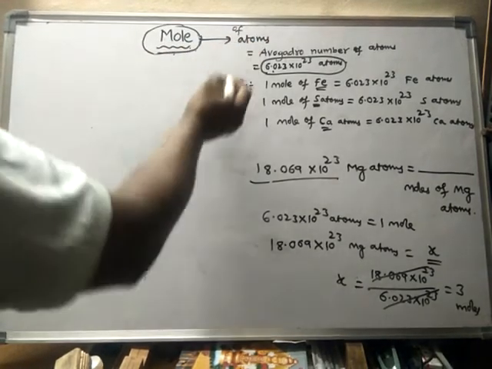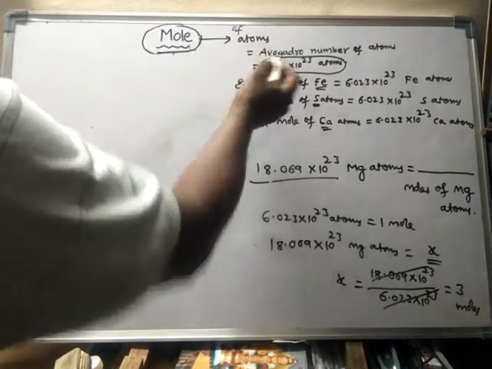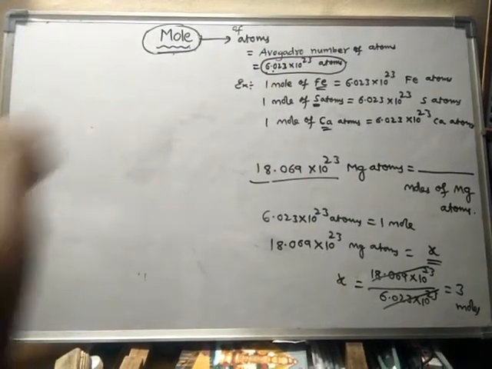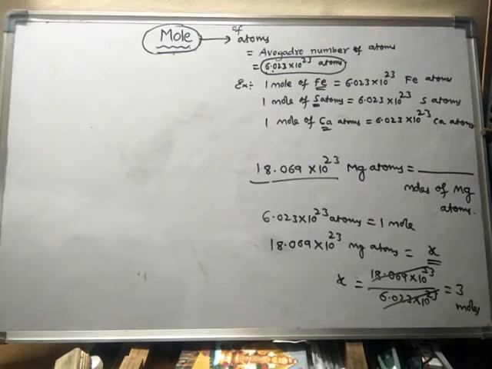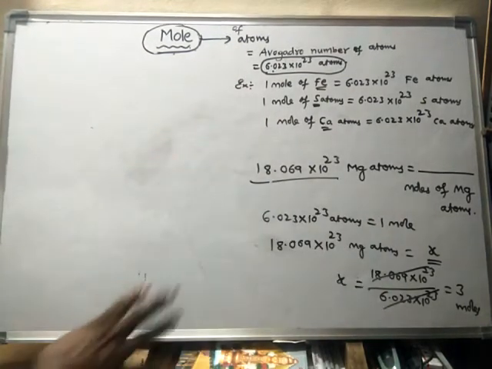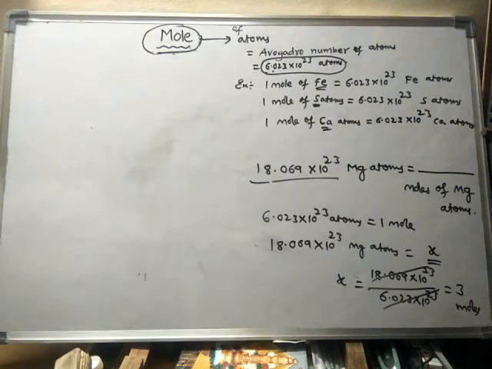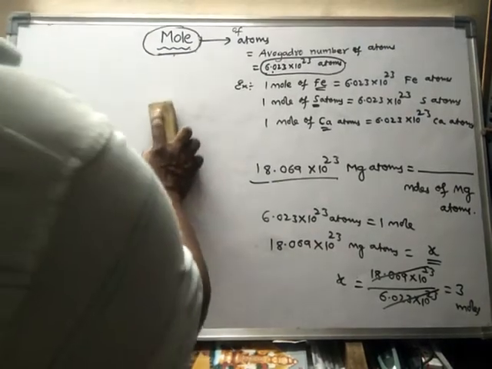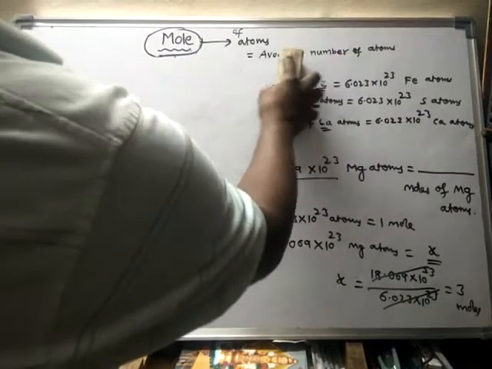So for atoms, 1 mole of atoms means Avogadro number of atoms. In terms of number we have seen. For atoms, 1 mole in terms of mass also we will see.